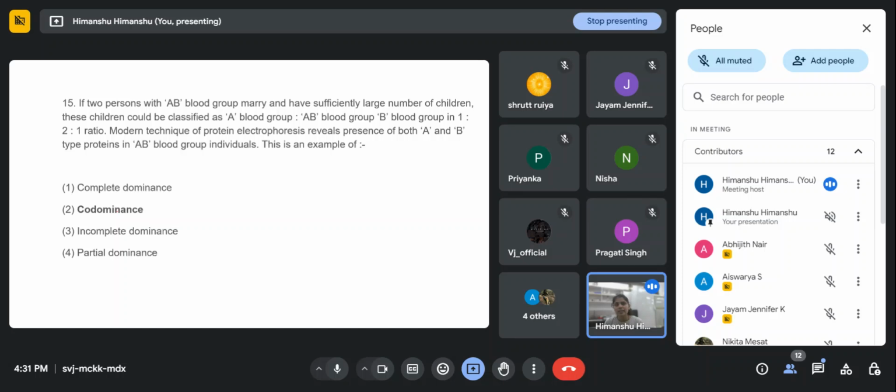If we want to study this phenomena, can we study this codominance in an individual, or is it a population based phenomena? Population based. Yeah, ma'am, it's population based.